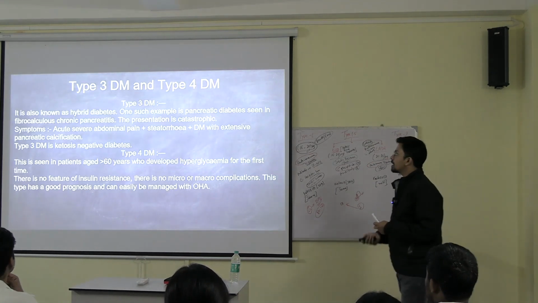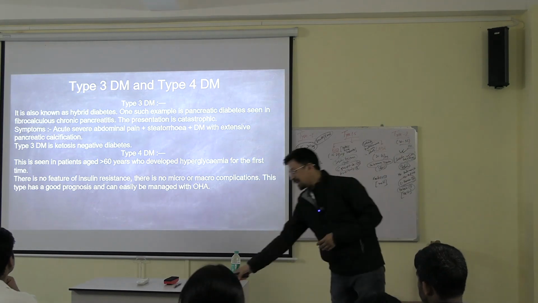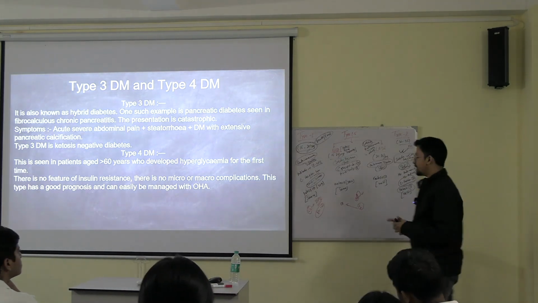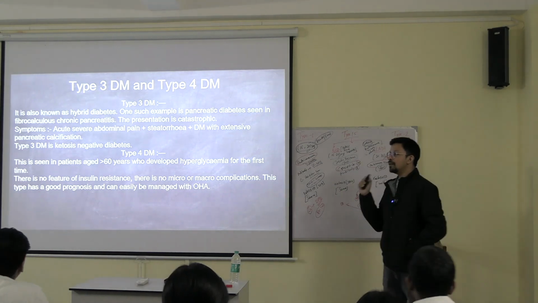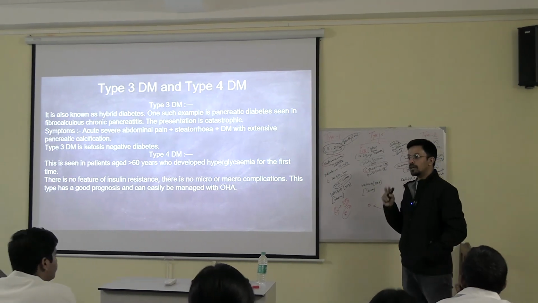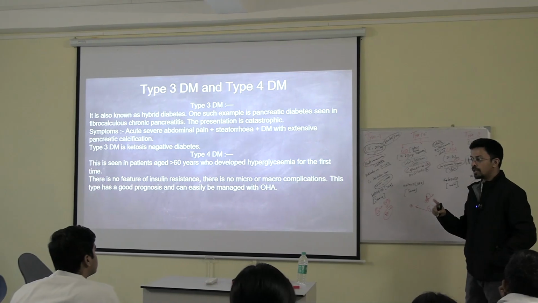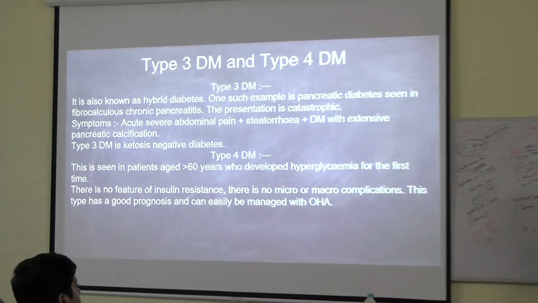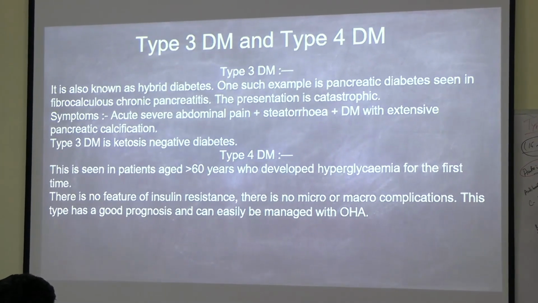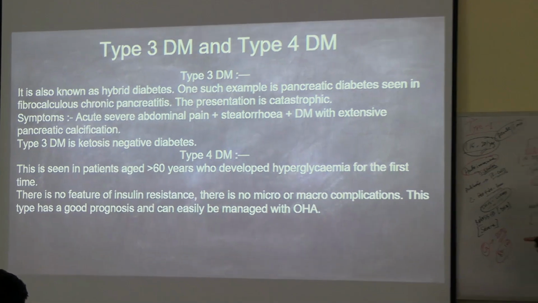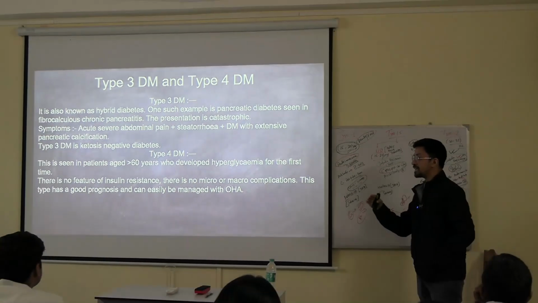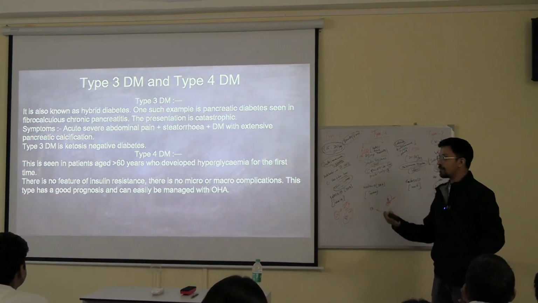Okay. Now type 3 and type 4. Type 3 and type 4 are more or less easy things. I have told you in the first slide that the pancreas is responsible for releasing two hormones. One is glucagon, another one is insulin. Both of them can cause diabetes. If the glucagon is more, diabetes. If the insulin is less, diabetes. Let's say you have been told already in your clinical classes about acute pancreatitis, right? There was a class discussion because of some patient who is taking a large amount of alcohol, amylase and lipase are increasing.